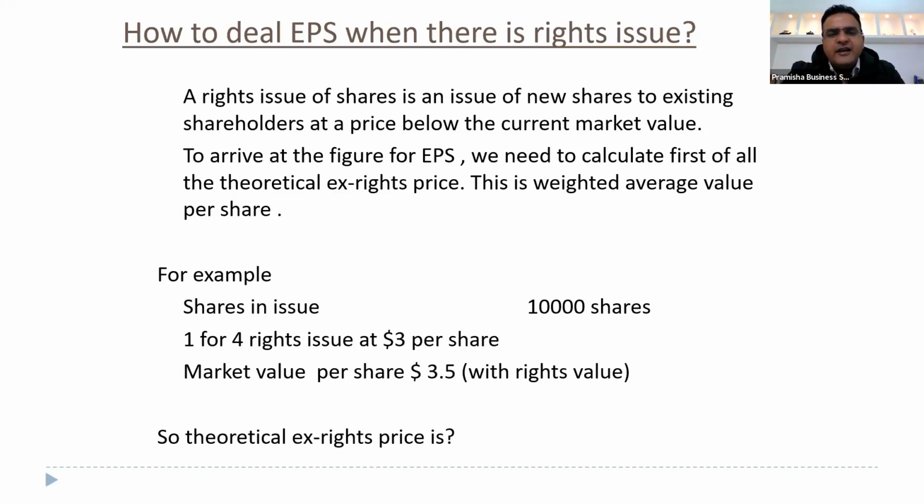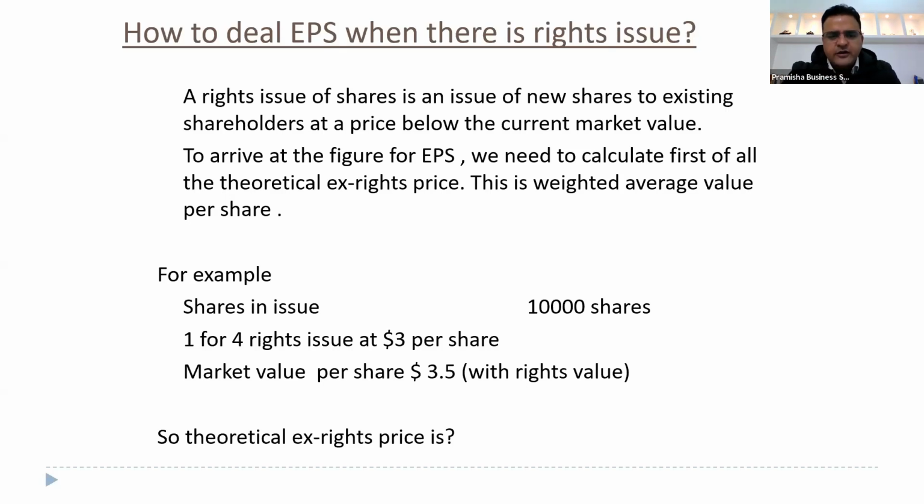What is the average price for the shareholder who is the existing shareholder of the entity? What is the average price to them? 3.5 is the market price, but the average price for them we need to calculate. We'll use this price to make the adjustments for the bonus element. Can you tell me the theoretical ex rights price?